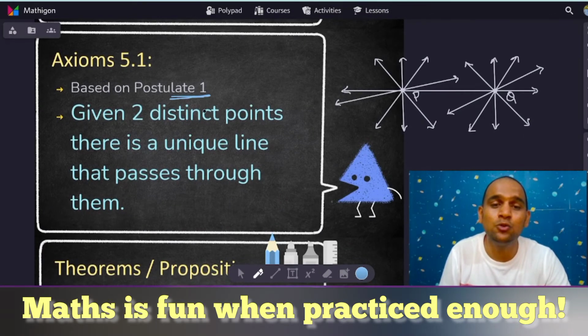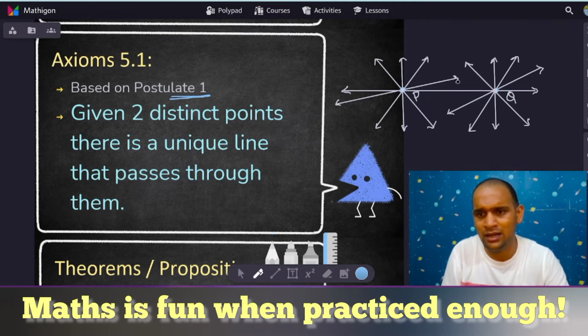It says, given two distinct points, there is always a unique line that passes through them. Suppose over here we have two distinct points P and Q. From P and Q, we can make infinitely many curves, right?